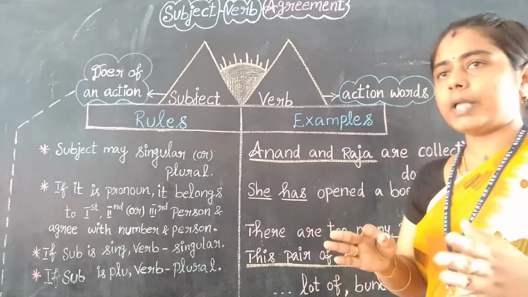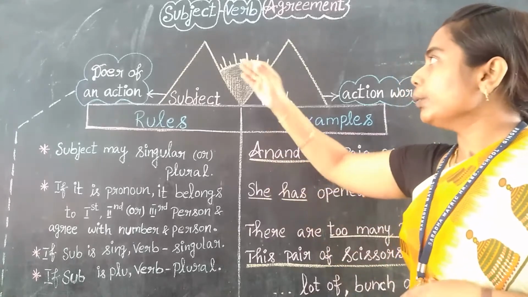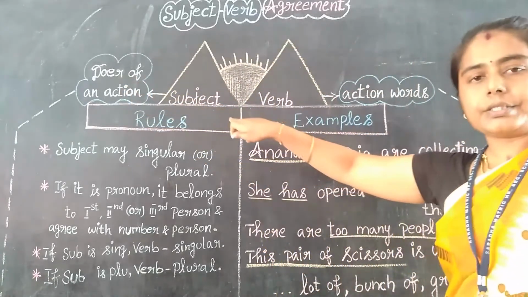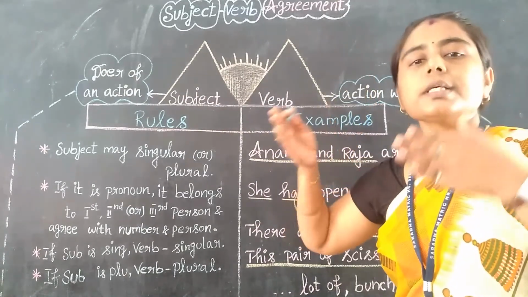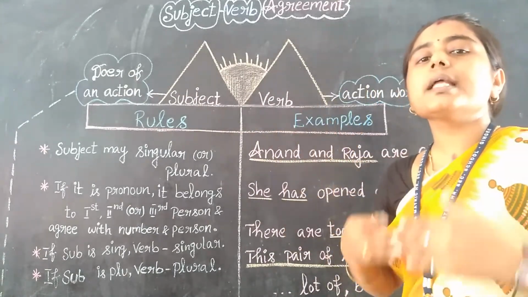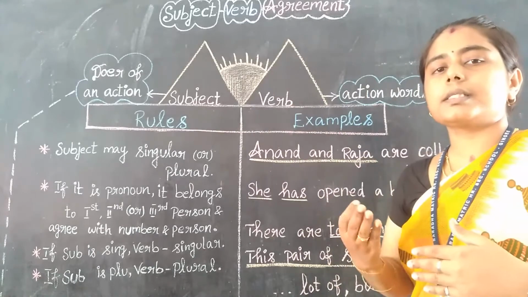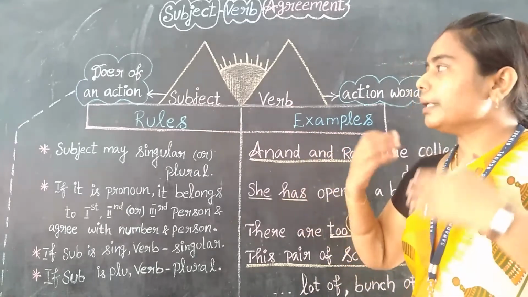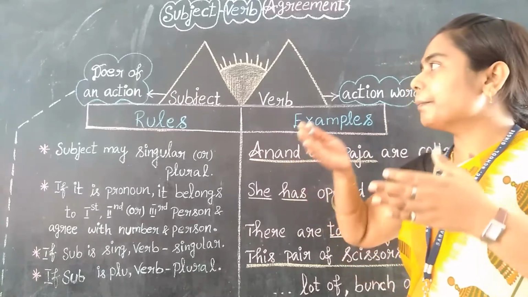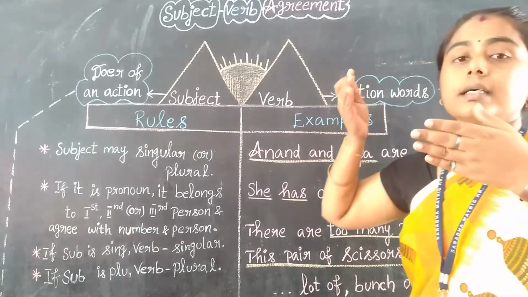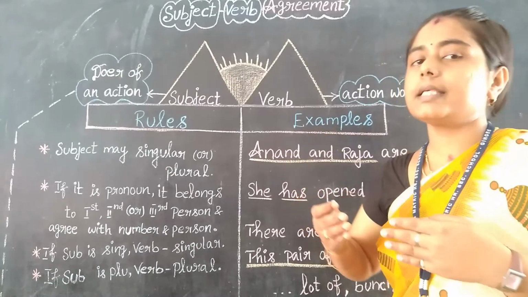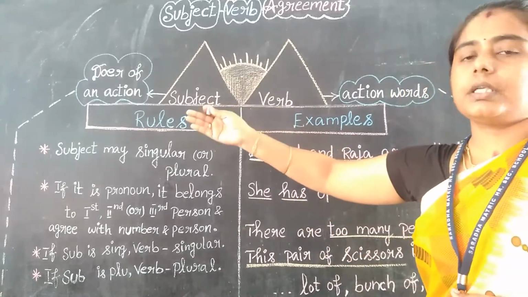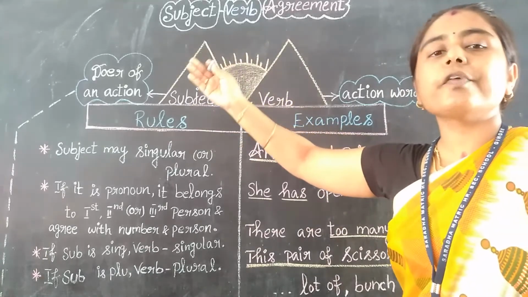Yes, already you knew, subject is what? Doer of an action. Subject, that is doer of an action, right? That is the beginner of the sentence, right? It will always begin the sentence, whether it may be a person, place, or any person's name or any thing's name, right? Animal's name, whatever it is, it is the beginner of the sentence. Yes, it always begins the sentence, and it is the doer of an action. So subject is doer of an action.